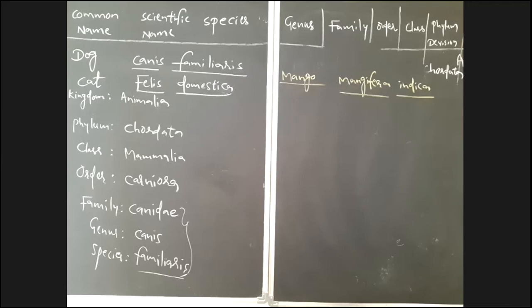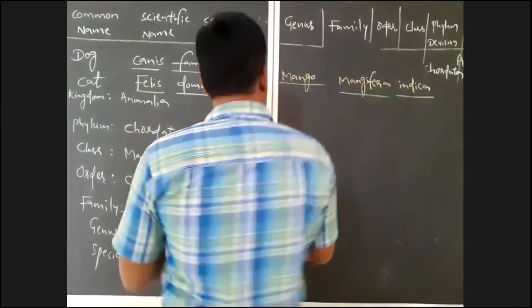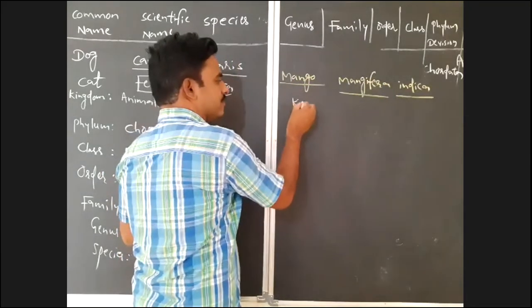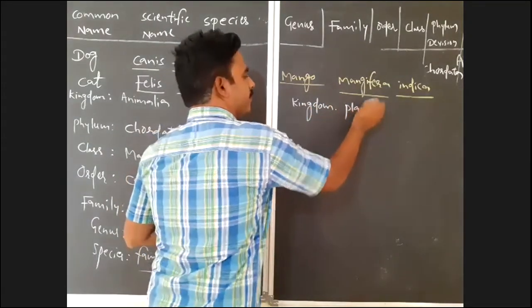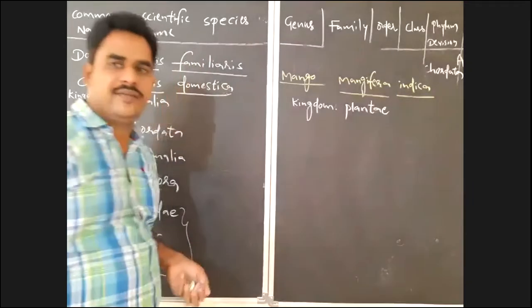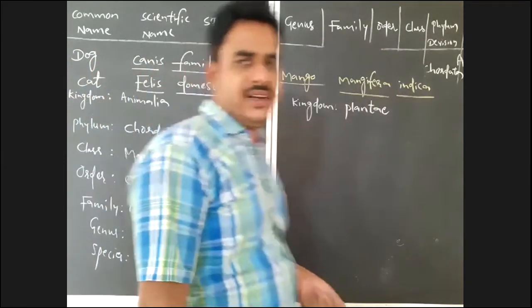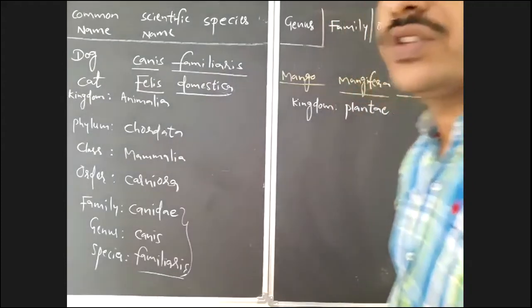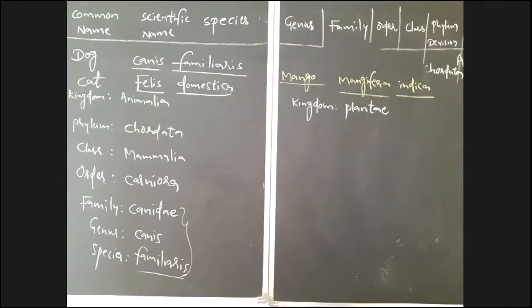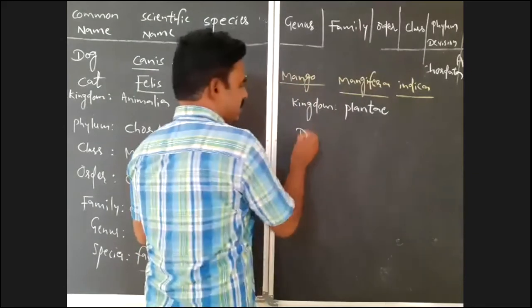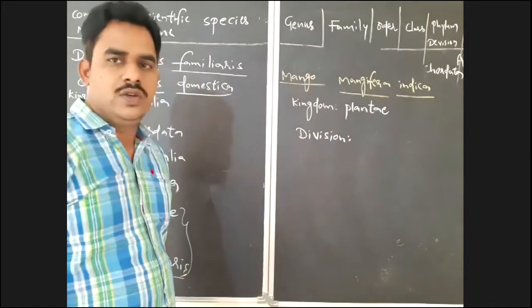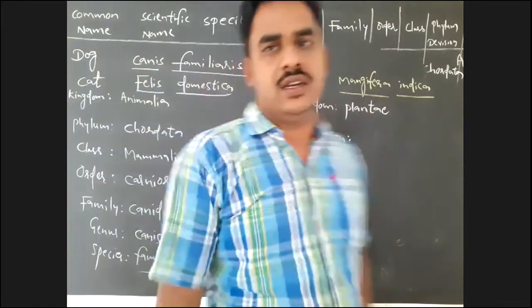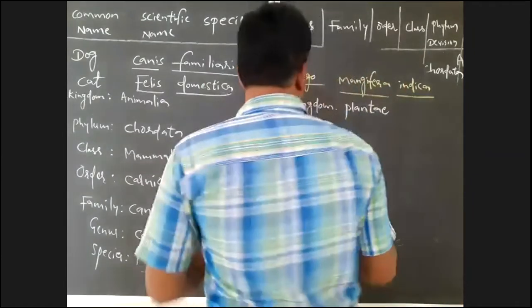That belongs to kingdom Plantae. Kingdom Plantae. And after kingdom, for plants, what do we have to use? We have to use division instead of phylum. We have to use division here. So mango belongs to which division? It belongs to division Angiospermae.